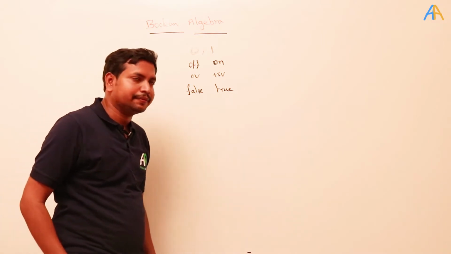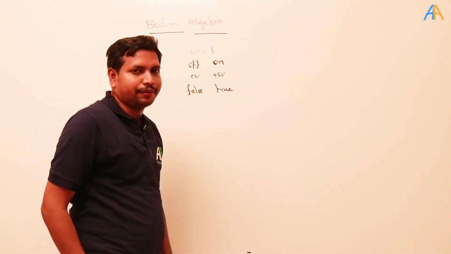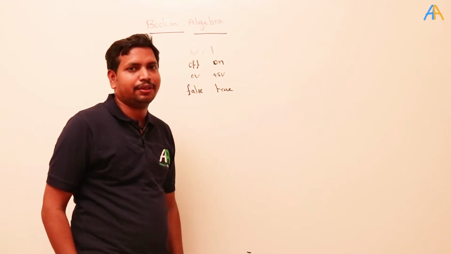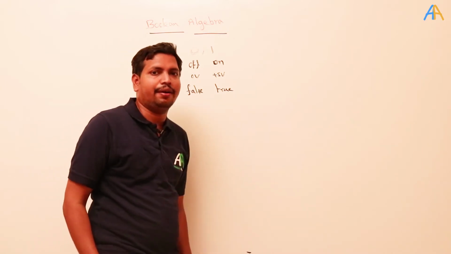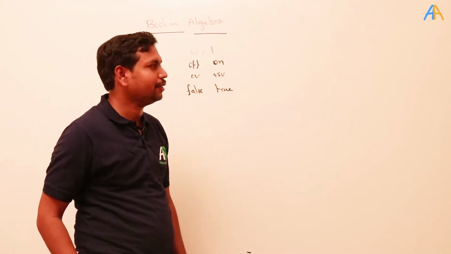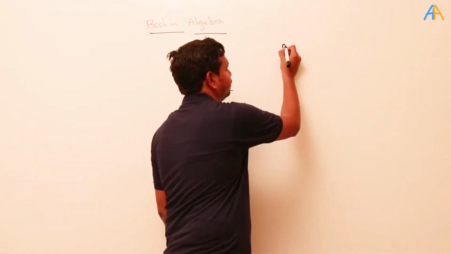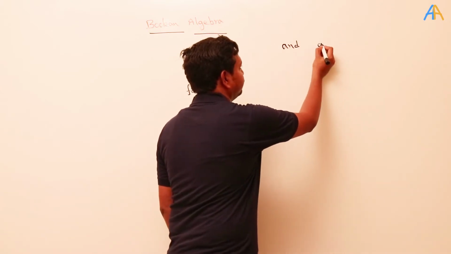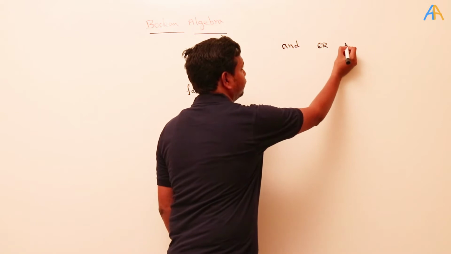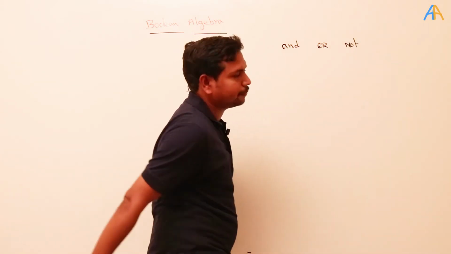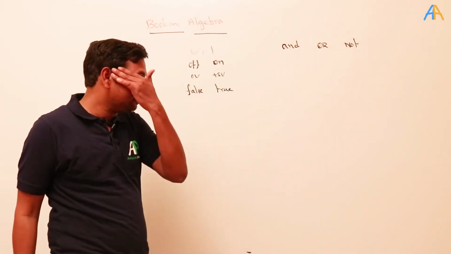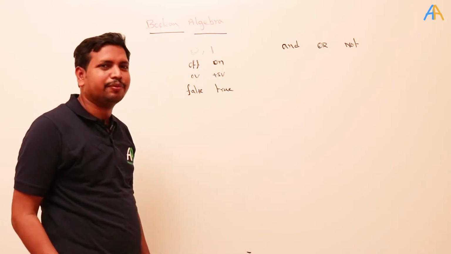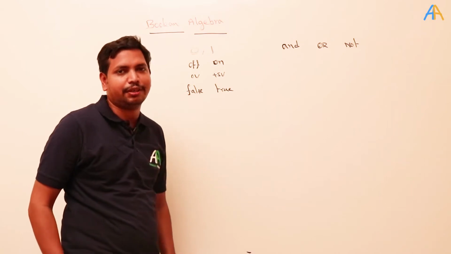Now, what is true? Boolean algebra is nothing but logical operators: AND, OR, NOT. It operates on the symbols AND, OR, NOT. To understand this more precisely, let's take some statements and a switching circuit.